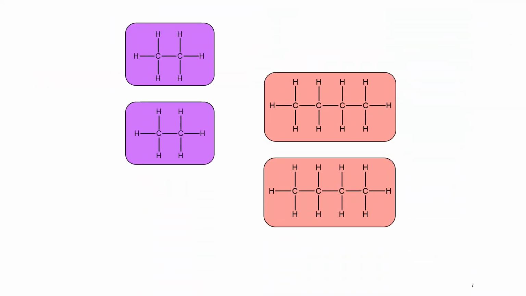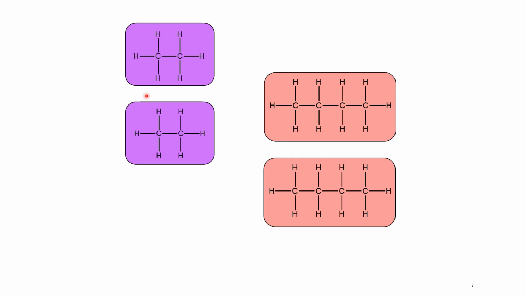So this is just to show you the difference between surface area between these alkanes, iaitu ethane dan juga butane. So daripada ethane to butane, we can see that the number of carbon atoms increases. So definitely apabila number of carbon atoms increases, we can say that the molecular mass and molecular size will increase.